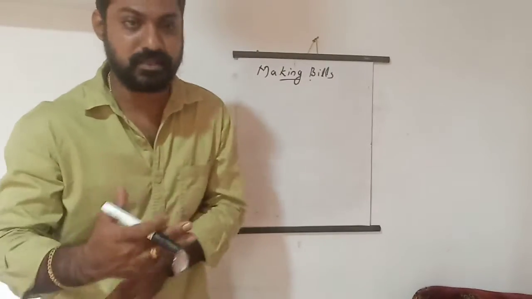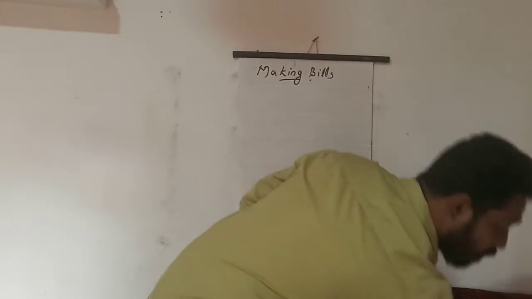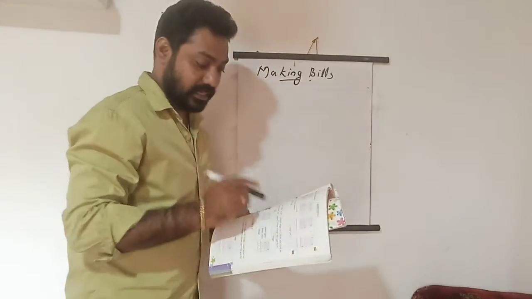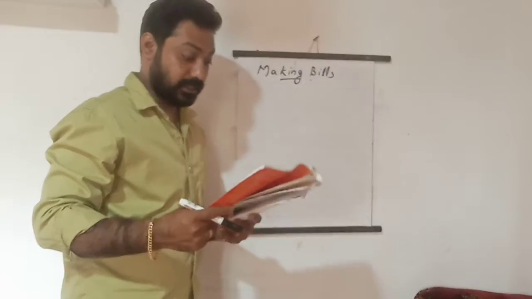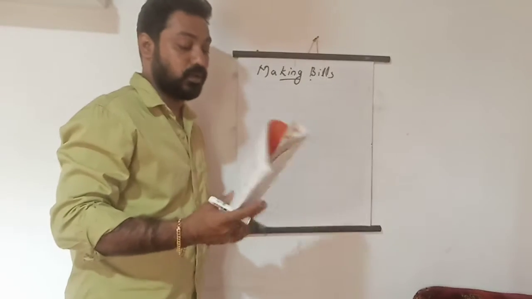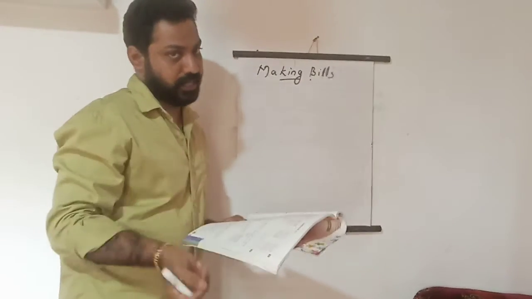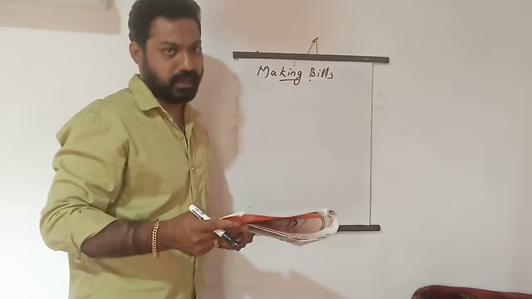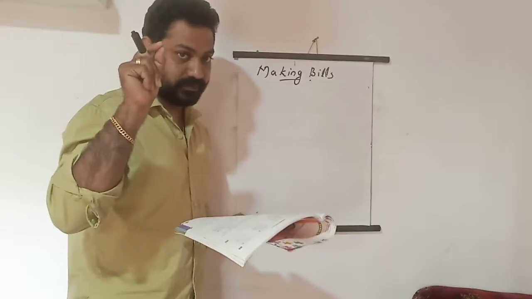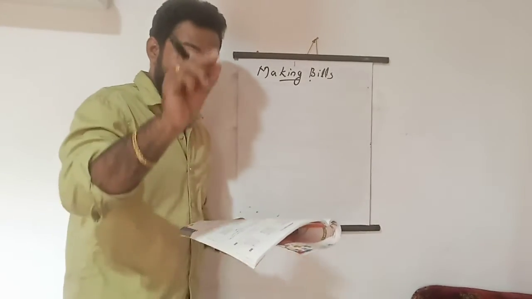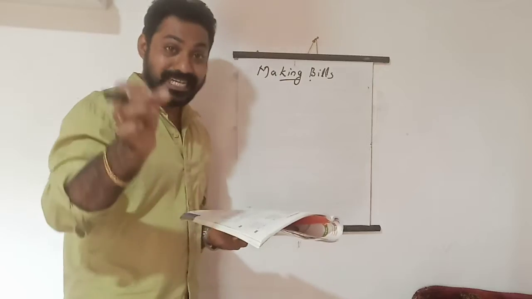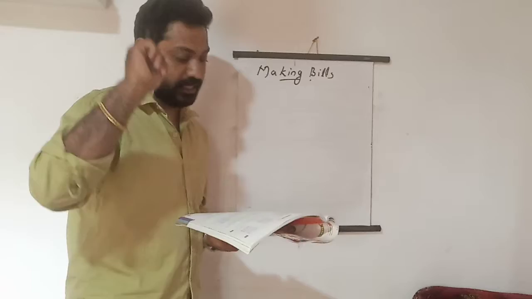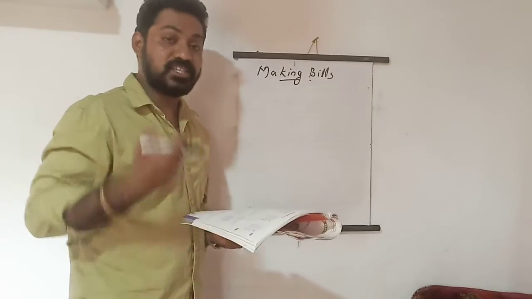How can we make bills? It comes to the example given in the textbook. I will read it. Example: Mother gave me rupees 85. I went to the shop and bought sugar for rupees 40 and curd for rupees 30. How much money did I spend?